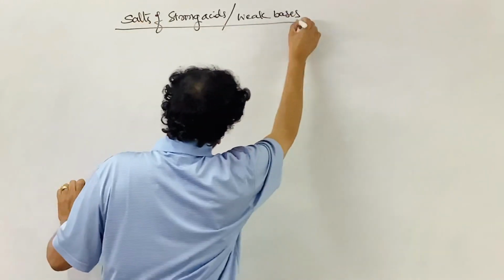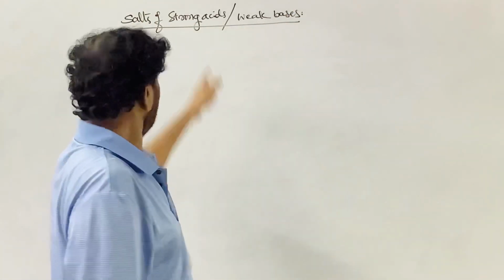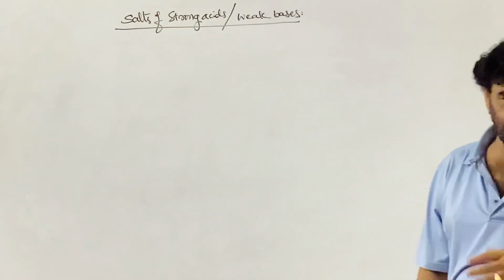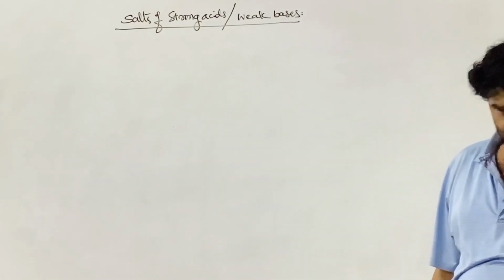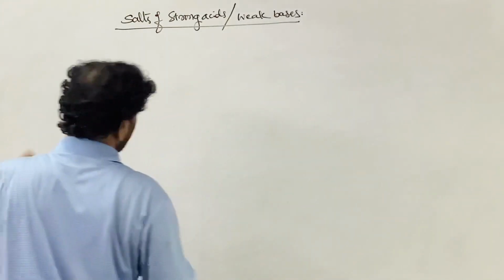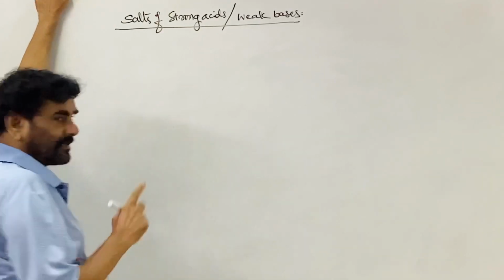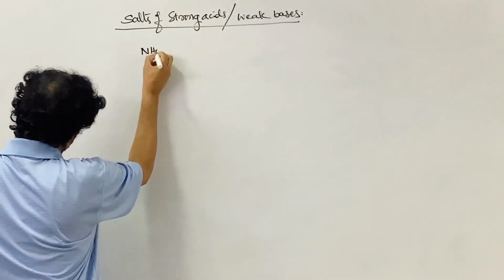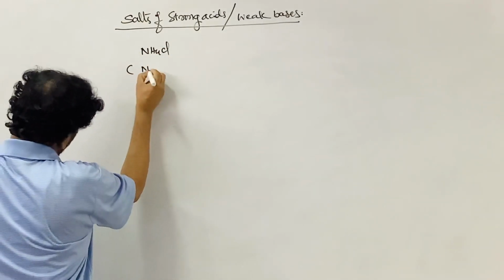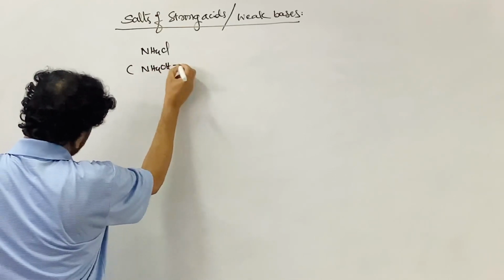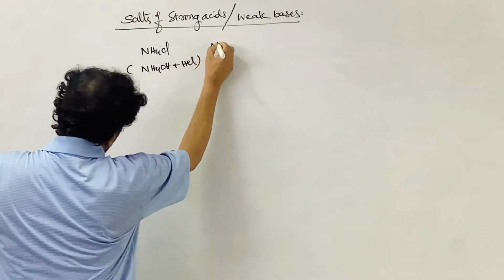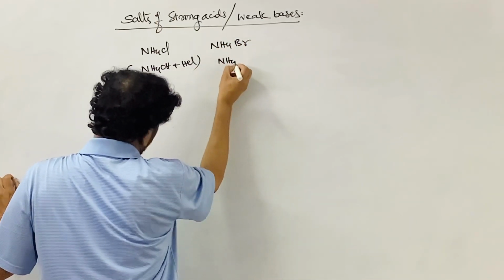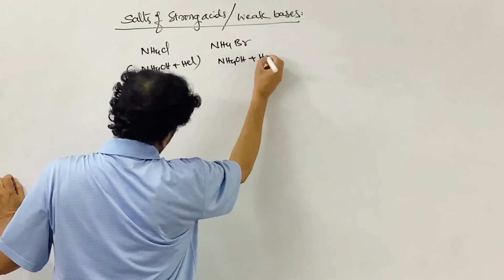The best example is I have given the list of this category of salts. Chlorides, nitrates and sulfates of ammonia are such type of bases. Ammonia bases, organic amines, their salts. This is only ammonium chloride. This is nothing but ammonium hydroxide, the weak base. HCl is the strong acid. Ammonium bromide, nothing but ammonium hydroxide is the base, and that is HBr.